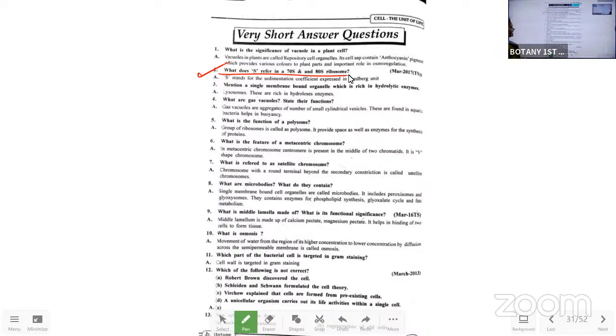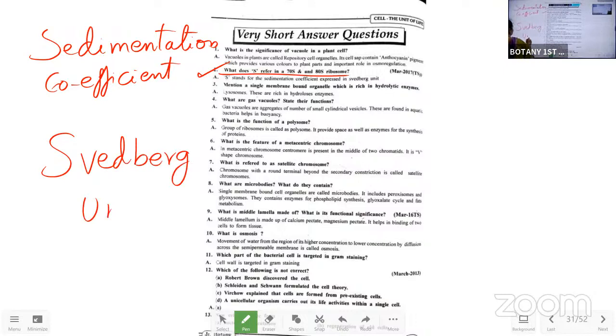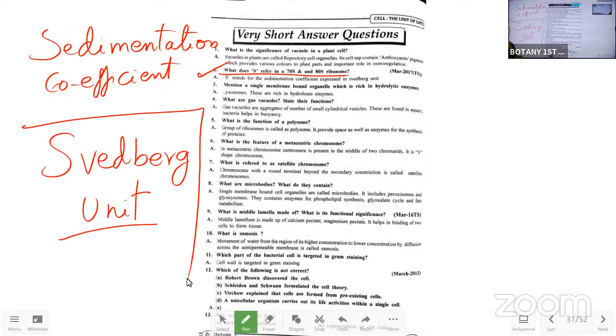S stands for sedimentation coefficient, which is expressed in Swedberg units. Okay. So if you write this much, you will get 2 marks.